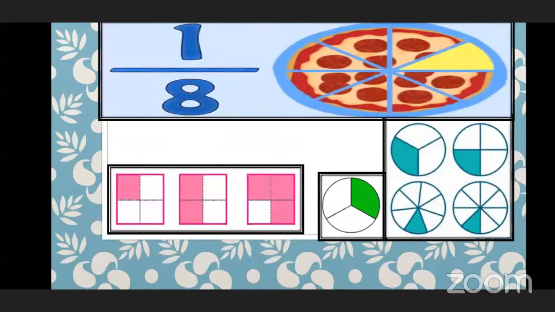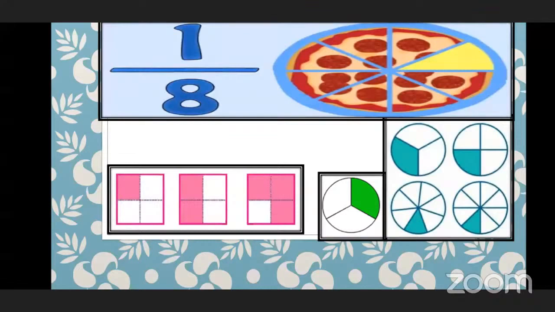1 out of 4. Okay, 1. Next to that square, which is there in the middle, 2 parts are colored over there. Yes, good, very good, excellent. Now just see the 4 circles to the right side.